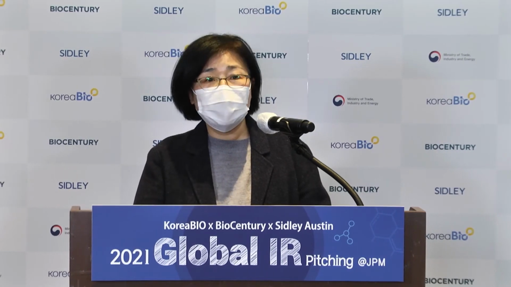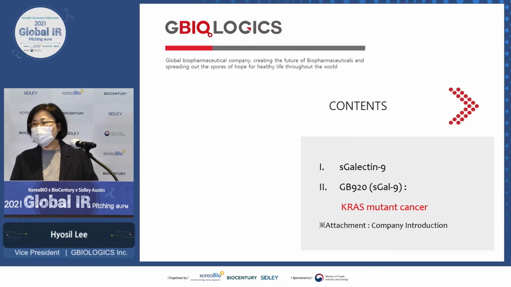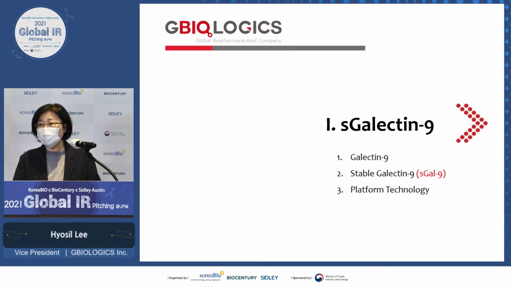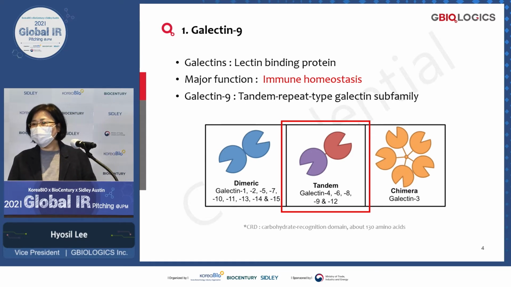I'm Yusuke from GBIOLOGICS. We are developing this stable galectin-9, shortly SGA9, for KRAS mutant cancer. I'm going to briefly introduce this product, S-galectin-9, and the efficacy of this galectin-9 toward the KRAS mutant cancer. Okay, galectin is a lectin-binding protein, and it is involved in immune homeostasis.